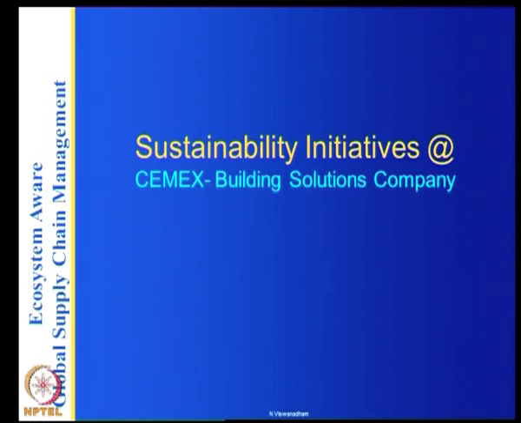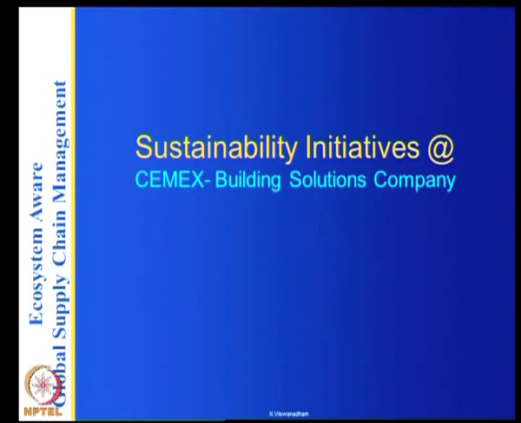So basically, we have seen some of the innovations and so on. Let us look at a company, a cement company, which is Cemex, and its sustainability innovations. The reason for looking at Cemex is that it is a cement company, which is a highly carbon intensive company, and it basically emits a lot of gases into the atmosphere.